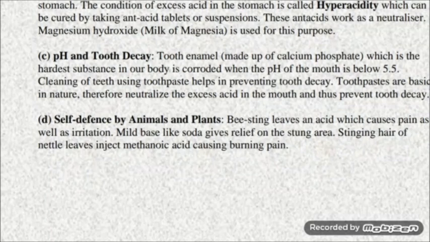Fourth is self-defense by animals and plants. Many animals and plants protect themselves from their enemies by injecting painful and irritating acids and bases into the skin. For example, when a bee stings a person, it injects an acidic liquid into the skin which causes immense pain and irritation. If the stung area is rubbed with a mild base, it gives relief.